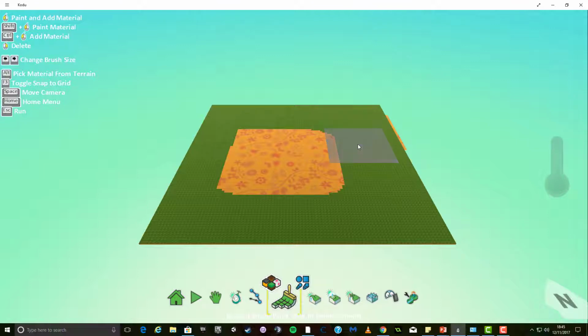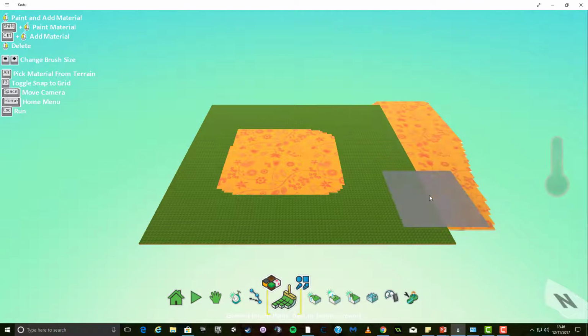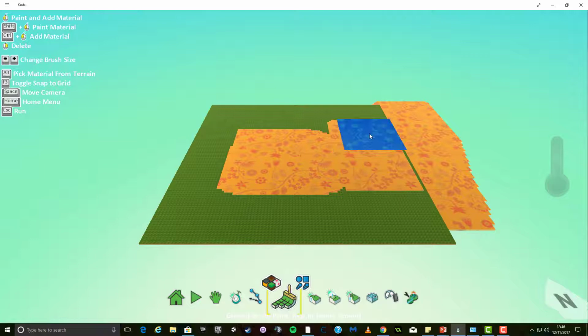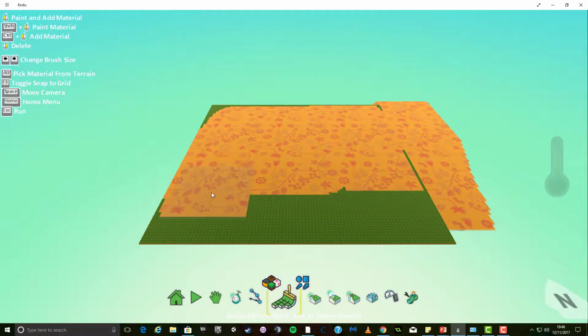If I hold down Control and left mouse button, you'll notice if I try drawing over the green stuff, it's not drawing. If I try and draw on the side there though, it will add that world. Similarly, if I hold down the Shift key and left mouse button, it will add world over the existing stuff, but not change anything else. Have a play with this tool and see what you can do.